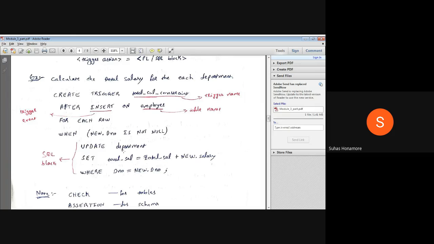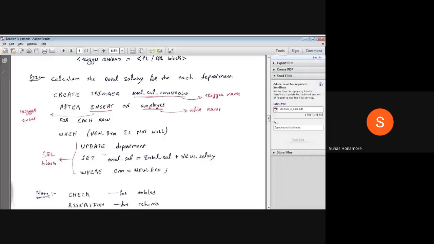Then the where condition is d number: whatever d num is there in the department table should be equal to the department attribute of the new row we got. If the department attribute is matching, we have to modify that department's information. Here, if you saw, we are giving after, that is, after inserting the row you have to perform this operation. Before that you can't perform it.